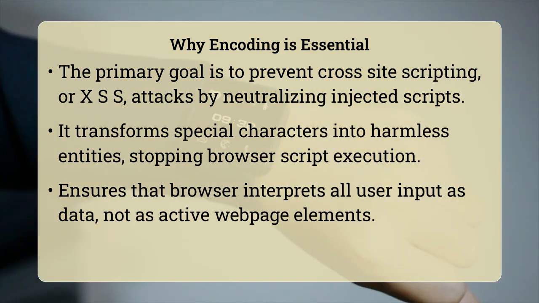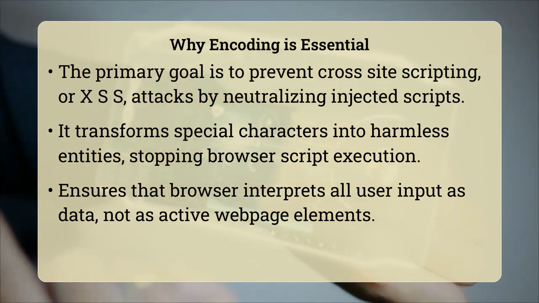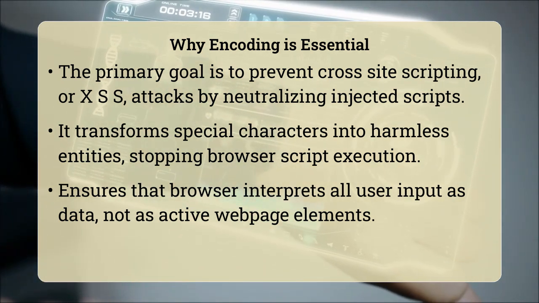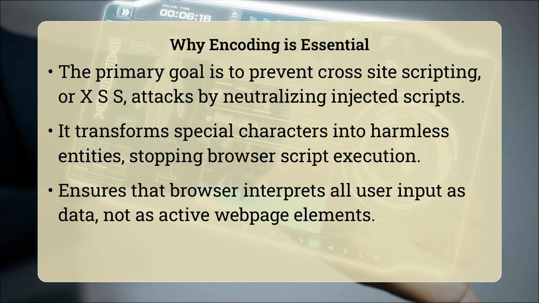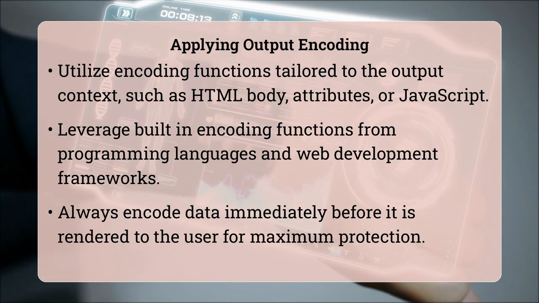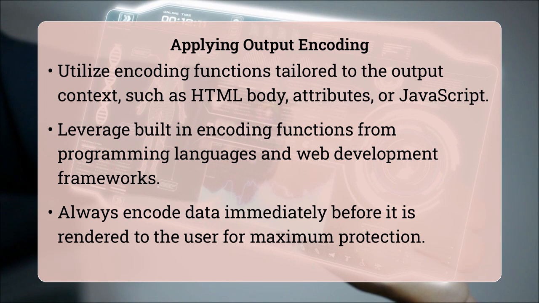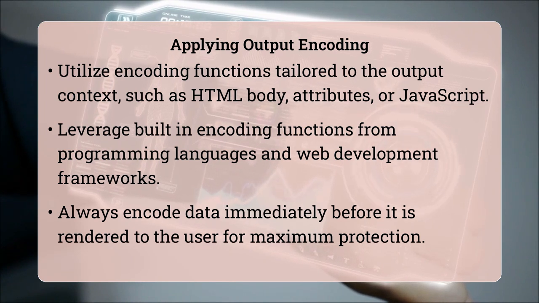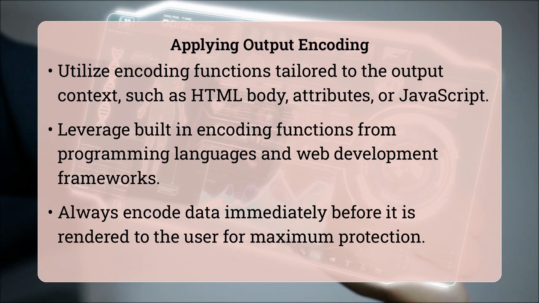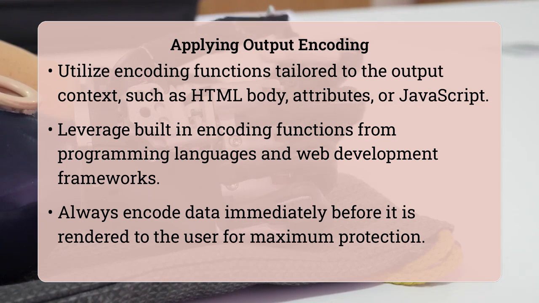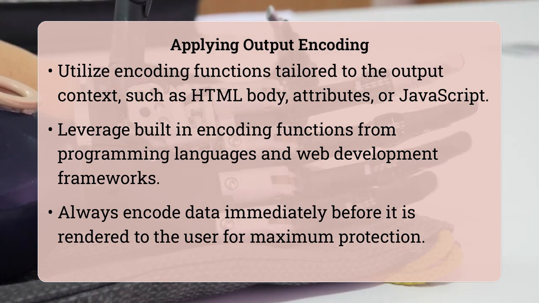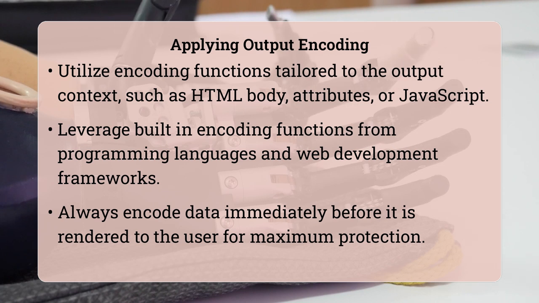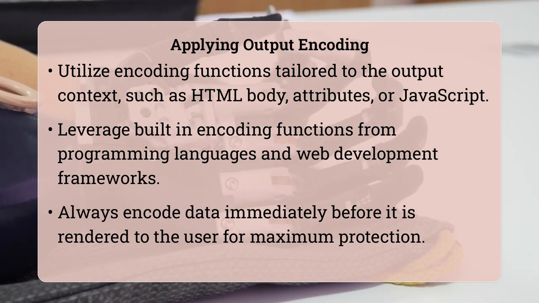To effectively implement output encoding, developers typically use context-specific encoding functions provided by their chosen programming language or web framework. For instance, if you are outputting data into an HTML body, you would use an HTML entity encoding function. If the data is going into an HTML attribute, a different encoding method is required, and similarly for JavaScript contexts, URL parameters or CSS. Always apply encoding immediately before the data is rendered to the user, ensuring the freshest and